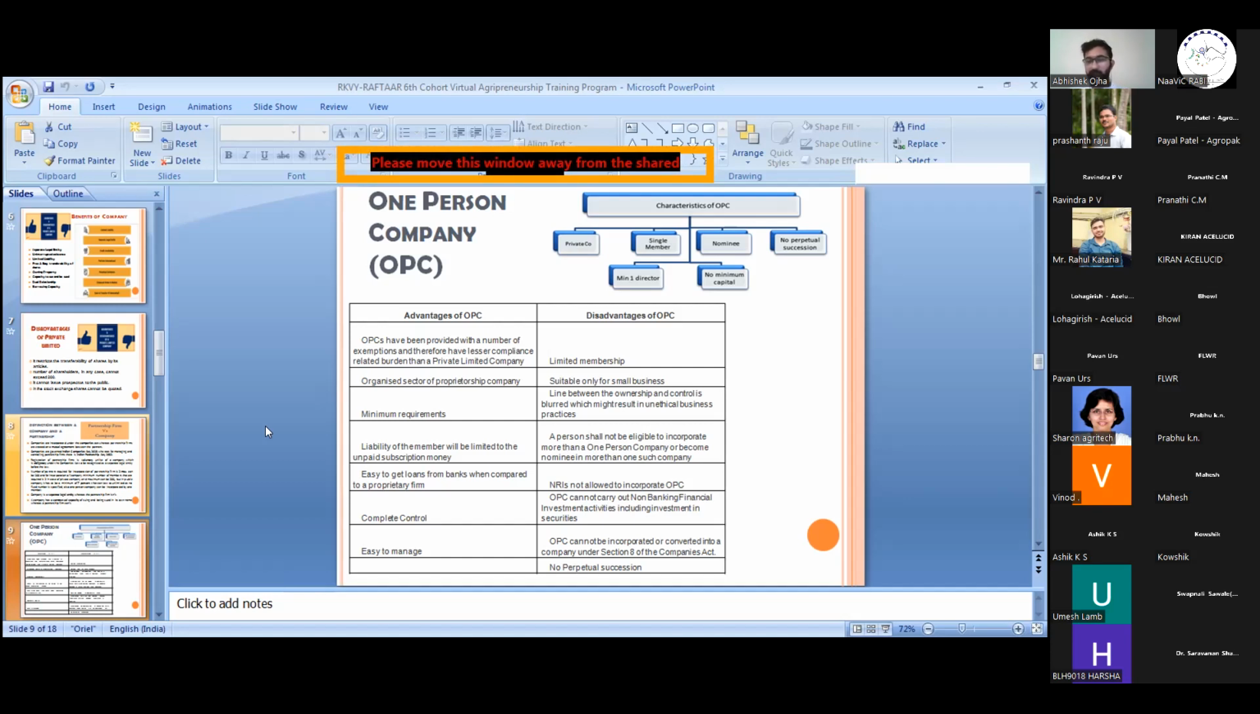I cannot run that kind of business as an OPC. Next, an OPC cannot be converted into a Section 8 company. A Section 8 company is an NGO. NGOs, or non-government or non-profit organizations, are organizations which run their business for the welfare of the society and well-being of the people. So I cannot convert my OPC into a Section 8 company, and I don't have perpetual existence or succession in the business.